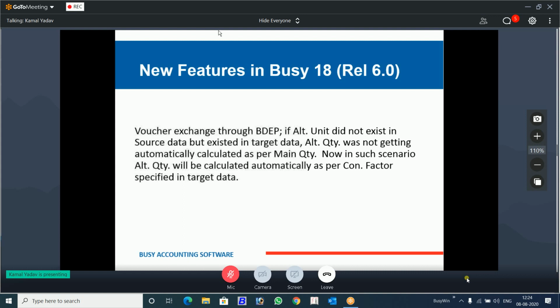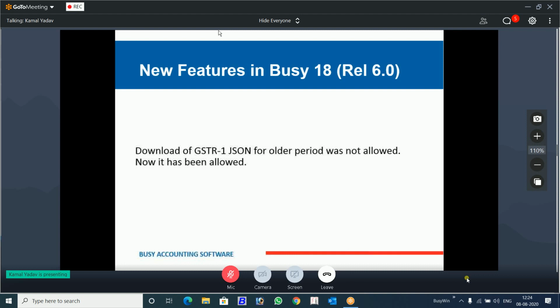So what was happening when data was transferred from the source company to the target company, suppose 10 pieces, it was making it 10 boxes, but the conversion was 1. So now it will be as per the conversion of the target company. From the source company, only 10 pieces will come. When the data is received in the target company, it will automatically convert into the box and make it one box. This is a small change. Now these are very small changes. I will explain you.